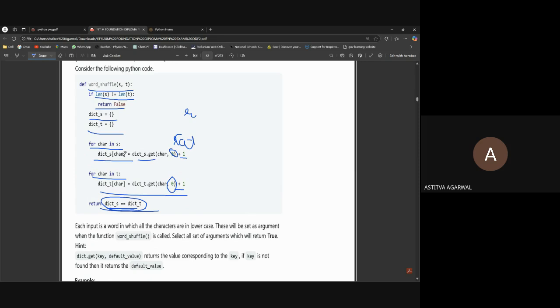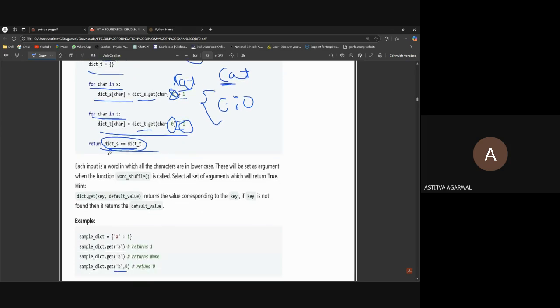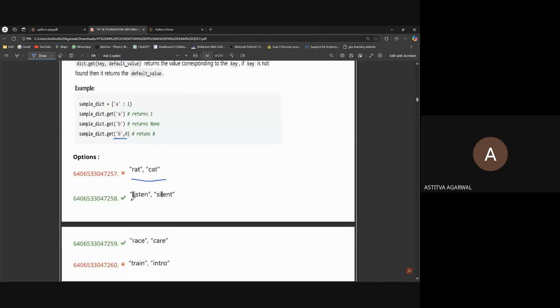Dictionary s dot get, if it's inside this or not. No, it's not, so it won't add, it will just be 0. For char in t, what is t here, cat. First c will be there, we will write c in dictionary t, dictionary_t.get(c). So we didn't get c in here, so it will write 0, and if found, it will write plus 1. Okay, so c.